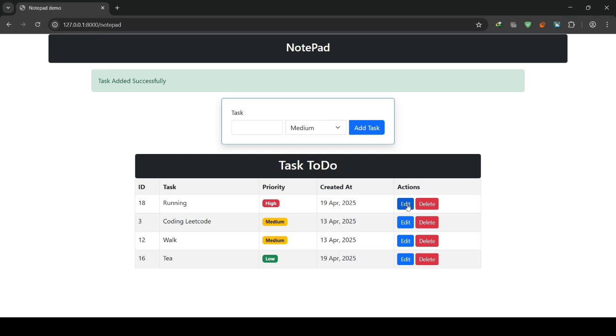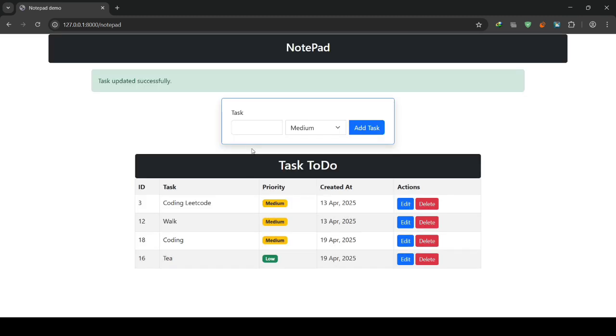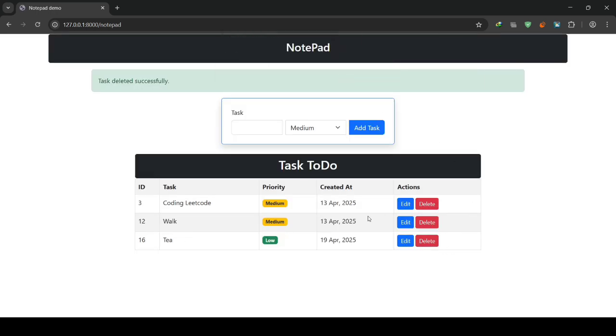If you want to edit the task, click the edit button, and there's a pop-up. If we want to, let's say, change it to coding only and set the priority to medium and update the task, here you can see the task is updated. And if you want to delete the task, we can click the delete button and there's a pop-up asking if you want to delete the task or not. We click yes, so the task is deleted.